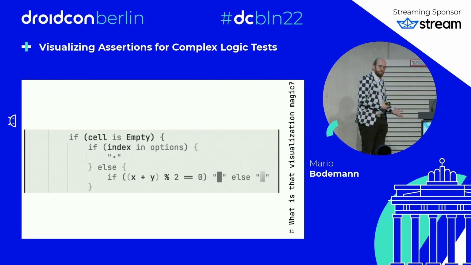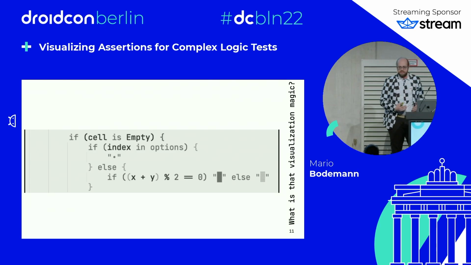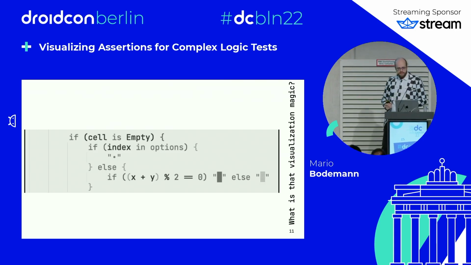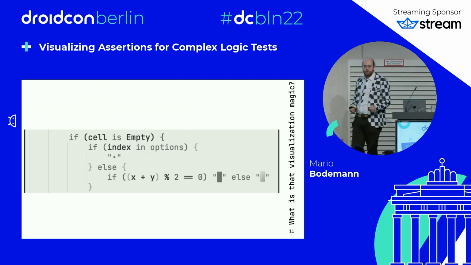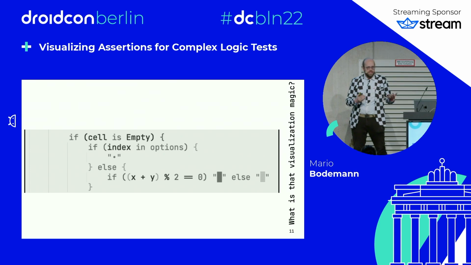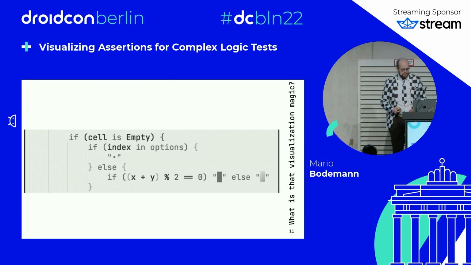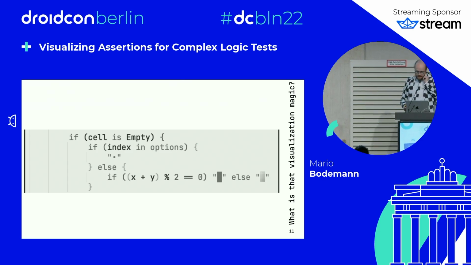And if it is, we return in this place a string that is just an empty dot, another nice UTF-8 symbol. But if it's not part of the options list, we just return the appropriate chessboard color, either black or white, other UTF-8 symbols, in the last line.